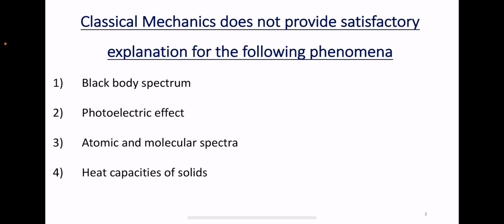So quantum mechanics, or wave mechanics, takes de Broglie's dual nature of matter, which I hope you have studied in physics, and also Heisenberg's uncertainty principle into account. The Heisenberg uncertainty principle is a very interesting topic in quantum mechanics, where it explains that we cannot measure the speed and mass or size of a particle simultaneously.